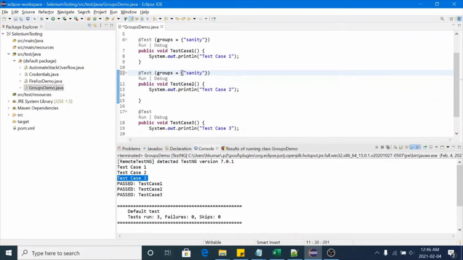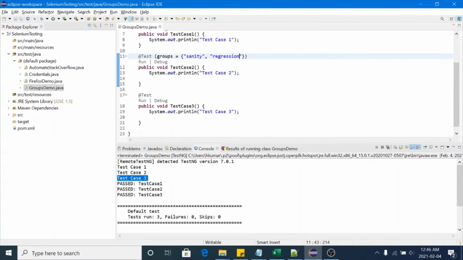If you want to put one test case in multiple groups, then you can write them comma separated, sanity, regression. And test case 3 just belongs to the group regression. So we write it like this.